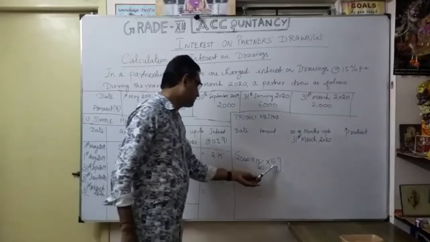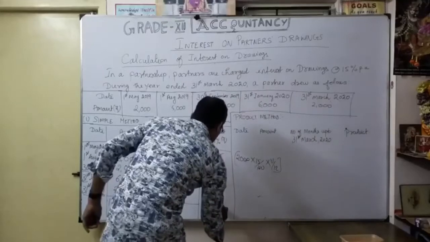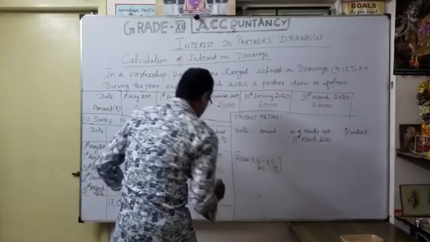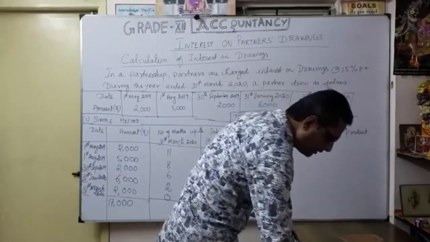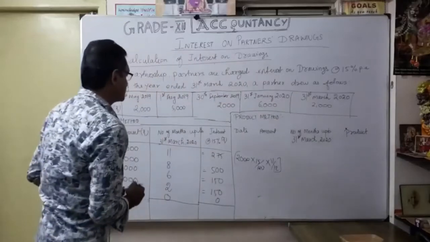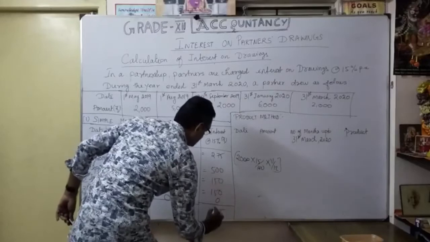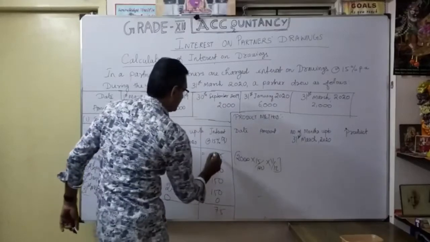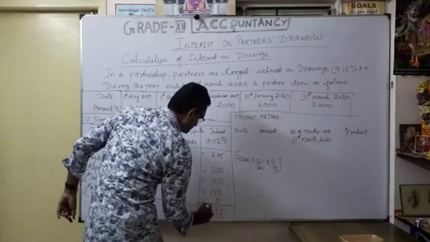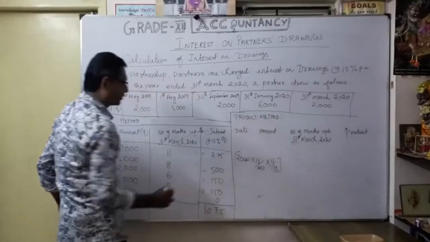Here nothing, so no month, here 0. So naturally here also 0. So your total interest for the year is how much? In total, 1075. So 5 plus 10, 17, 1, 3, 8 and 10. So total interest is 1075.